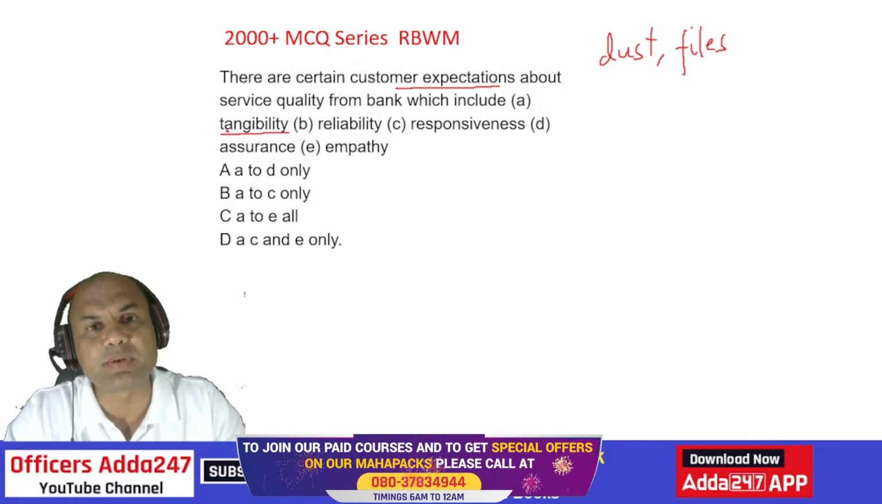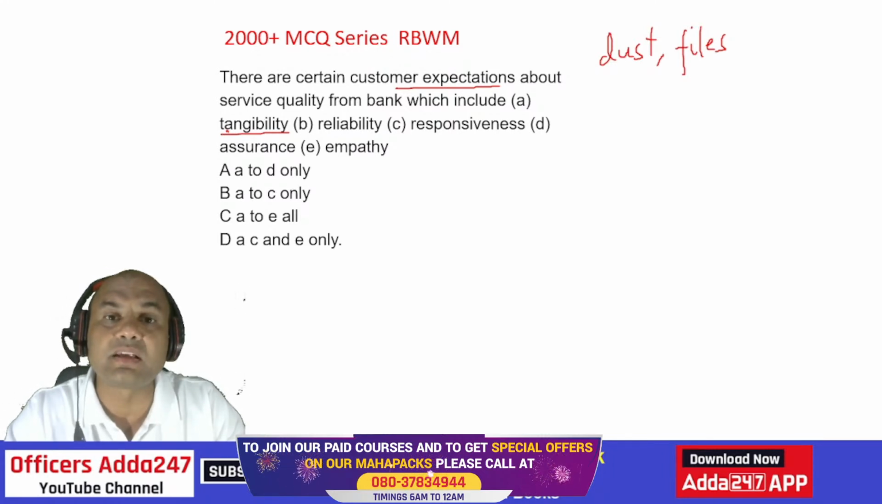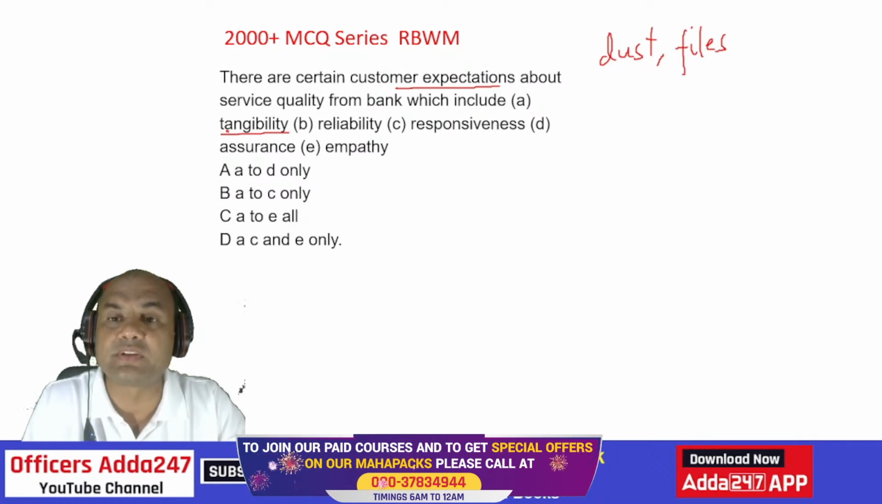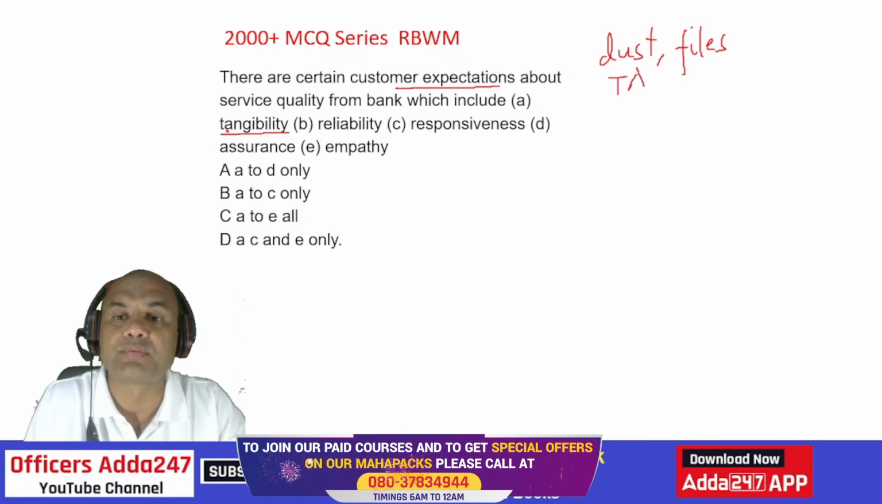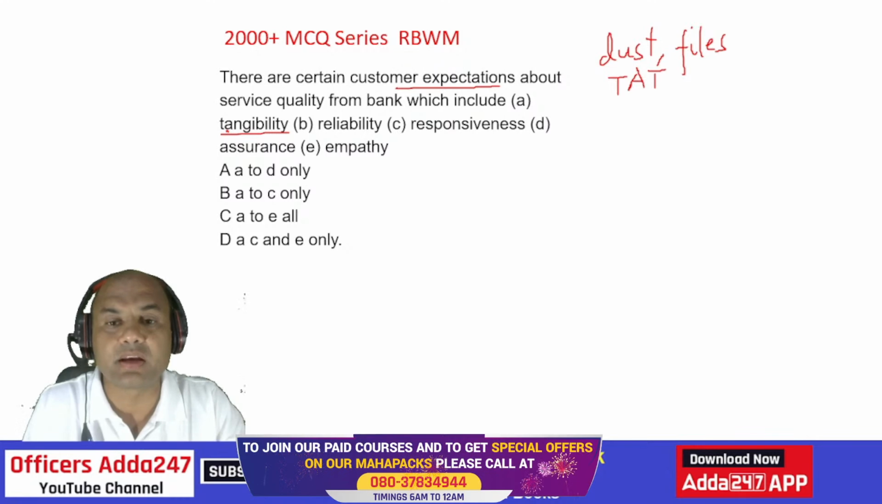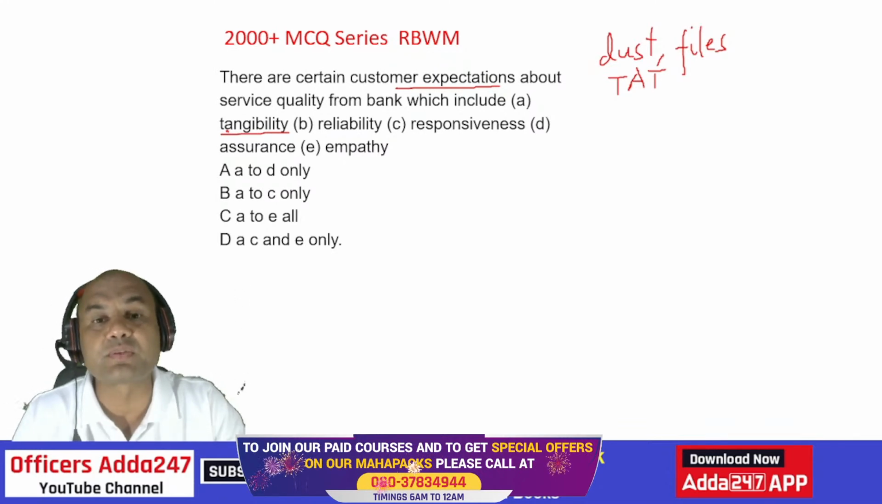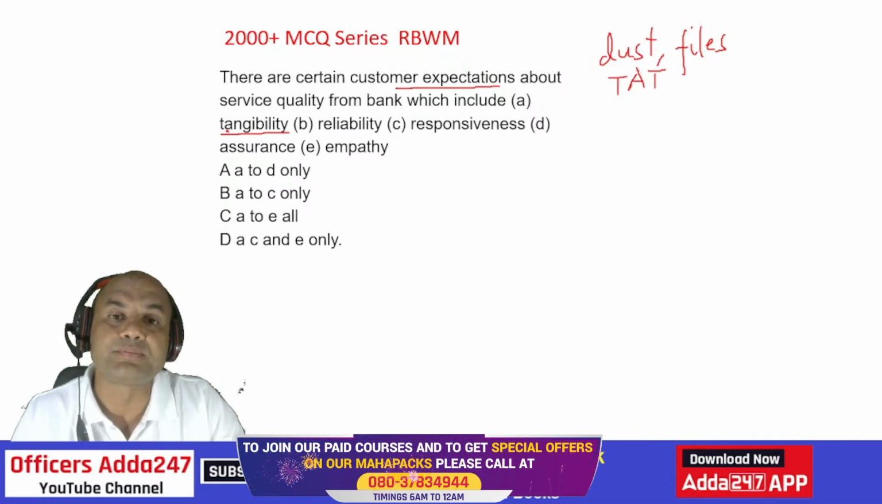Responsiveness means I must be able to respond to the customer immediately in the given turnaround time. TAT, we call it TAT. Responsiveness is typically related to TAT, turnaround time, right? Then assurance. Assurance means that the customer must get an assurance from you that yes, the job will be done.